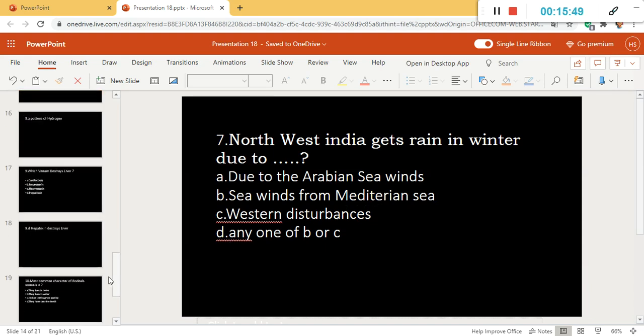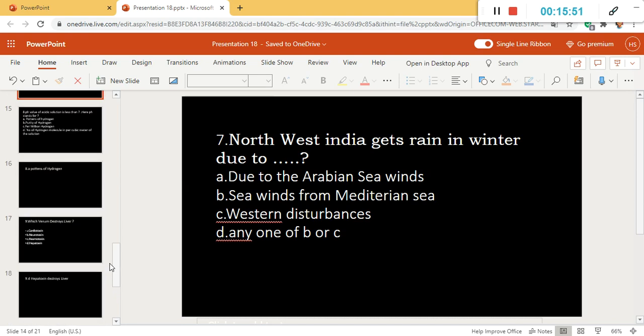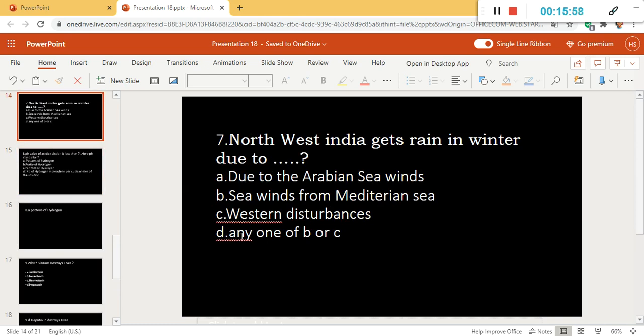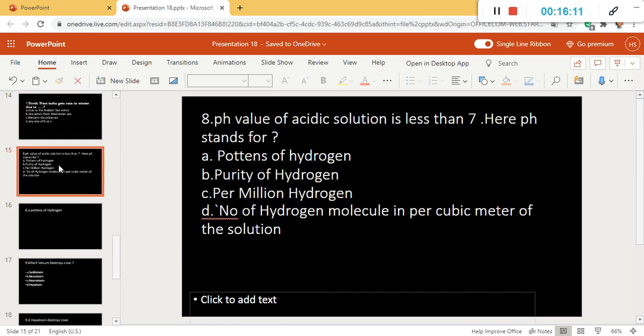So the answer should be Mediterranean Sea wind or western disturbance. I have not explained it. Answer will be option number D, where Mediterranean Sea and western are both the same, different names of the same wind.